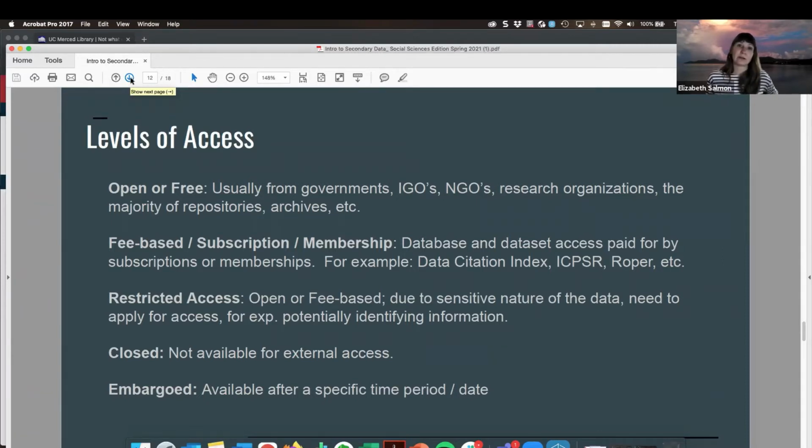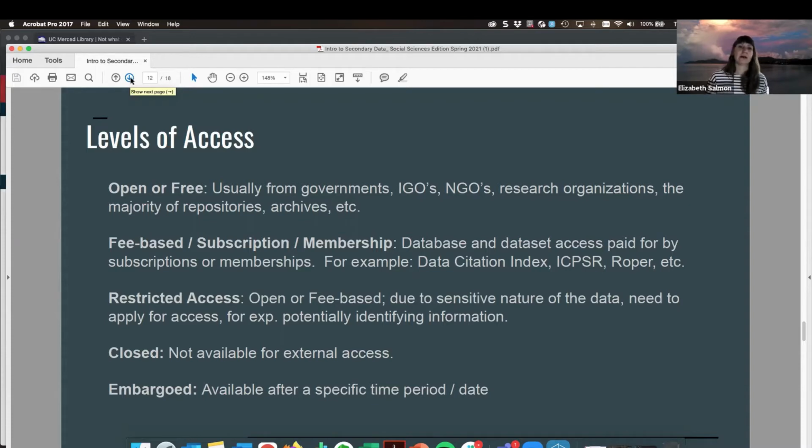You may also come across data that is contained in fee-based or subscription databases. This might also technically be a membership or association membership, where data set access is paid for by your subscription or membership. An example of this would be something like the Data Citation Index or ICPSR. And again, this is another area where things can get a little bit muddy, because some of the data within ICPSR is only available to members, but some of it is open as well.